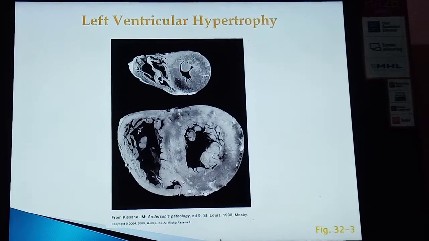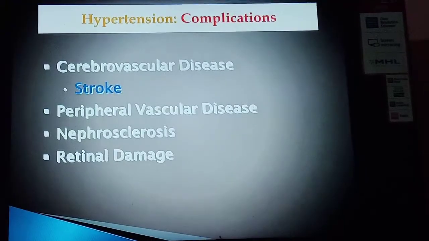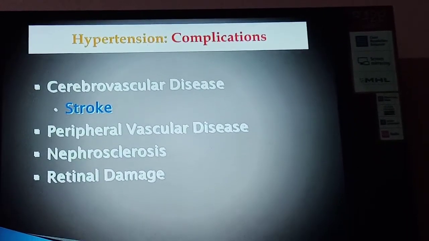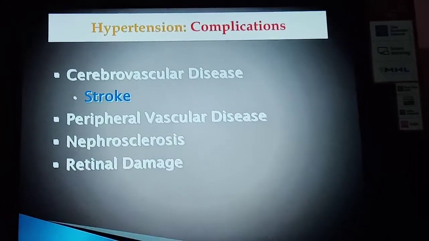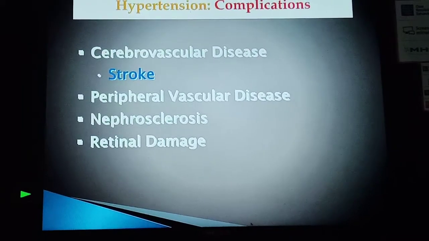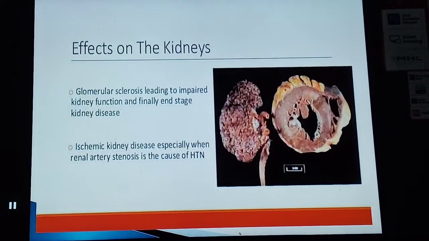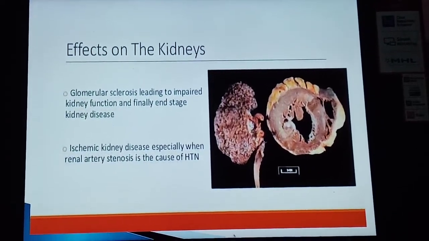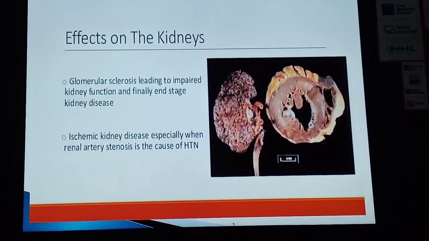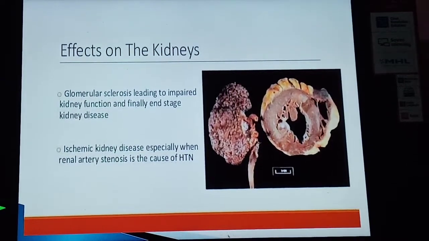This diagram shows the left ventricular hypertrophy. So this is the gross picture. In the CNS, there is cerebrovascular disease that may lead to stroke, peripheral vascular disease, nephrosclerosis and retinal damage. Now the effect on the kidney: glomerular sclerosis leading to impaired kidney function, and finally end-stage kidney disease. So there is ischemic kidney disease, especially when renal arteriosclerosis is the cause of hypertension.